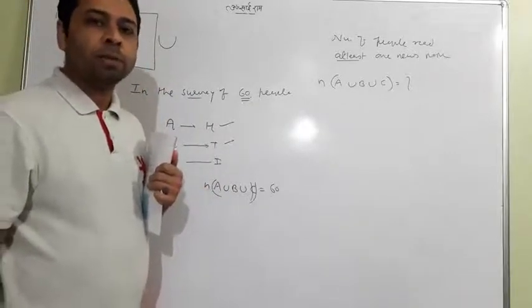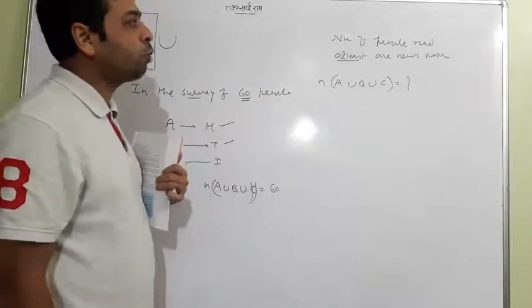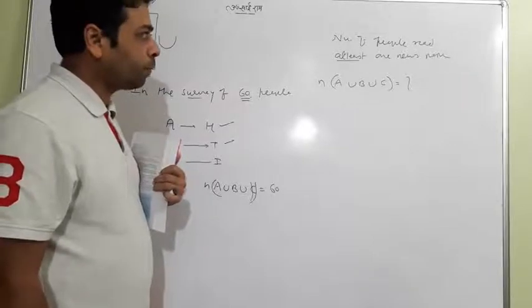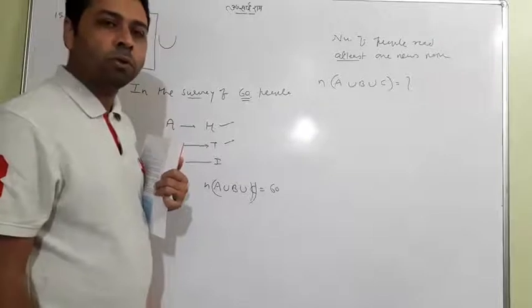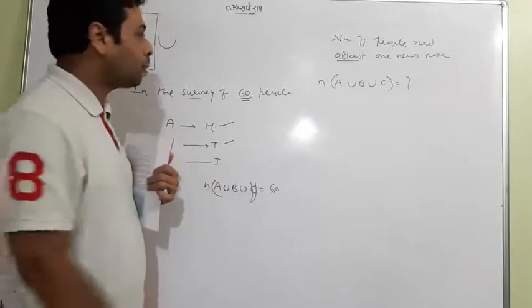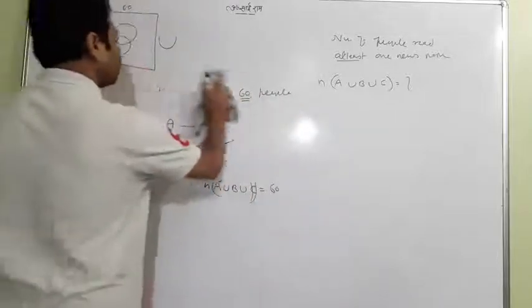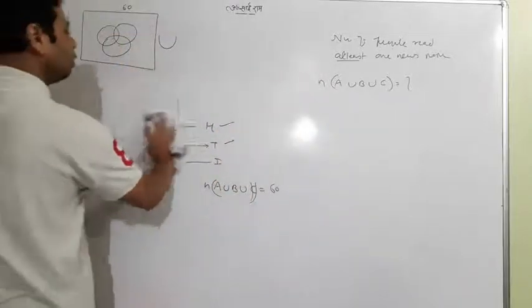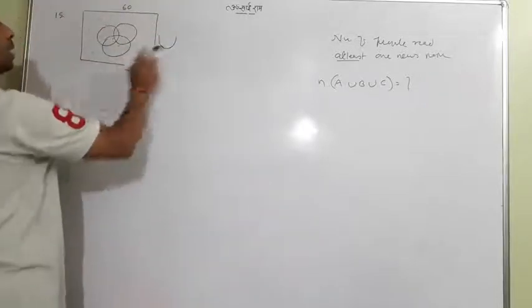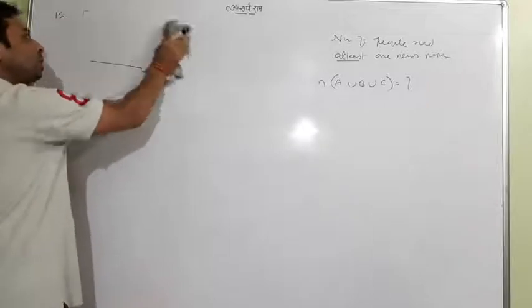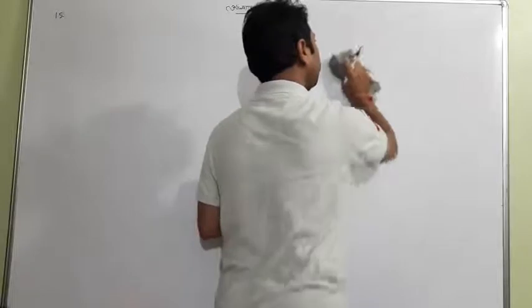But this time, when reading the question, the first question says at least one of the newspapers. We have to find the number of people who read at least one newspaper, that is A union B union C. That means 60 is not equal to that. So this is enough to say, and the picture is like this, where the 60 people are the universal set, and the rest you can show by the sets. Now let's see what the question says.